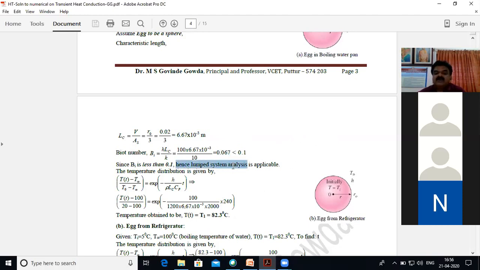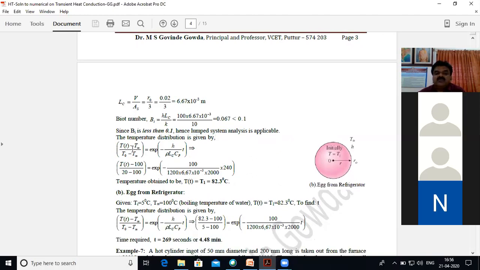Hence lumped system of analysis can be applied. So from this equation, everything is known except T of t. So therefore T of t you have to calculate. This comes out to be 82.3 degrees Celsius.